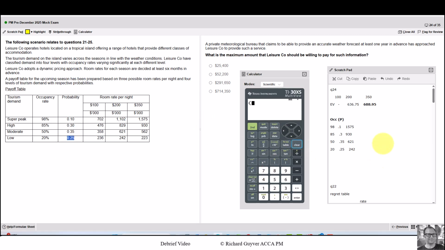So now my calculation is using the table I've created on the right. So 0.1 times 1575, 0.3 times the 930, 0.35 times the 621, and the 0.25 times 242. And that gives an expected value of 714.35. Remember, we're in thousands. That's that distractor. So that's how that got in there. Now the amount we are willing to pay is up to the difference between these. So we subtract the 688.95 is 25.40, which is that one there.